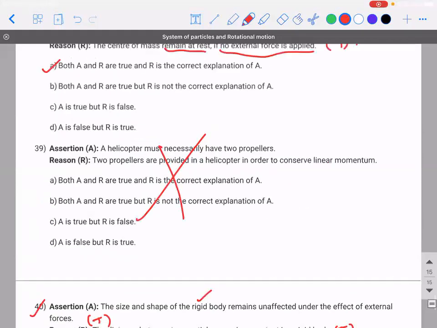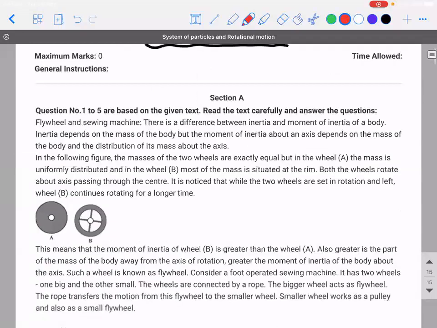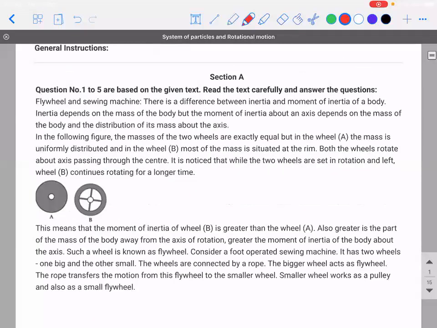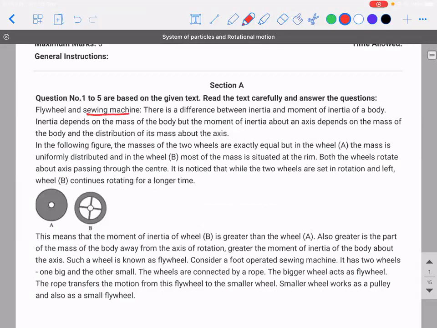Okay. So we are done with assertion reason also. We will do some problems that are based on the case study. So flywheel and sewing machine. There is a difference between the inertia and moment of inertia of a body. Inertia depends on the mass of the body, but moment of inertia about an axis depends on the mass of the body and the distribution of mass about its axis. We know this thing, right?